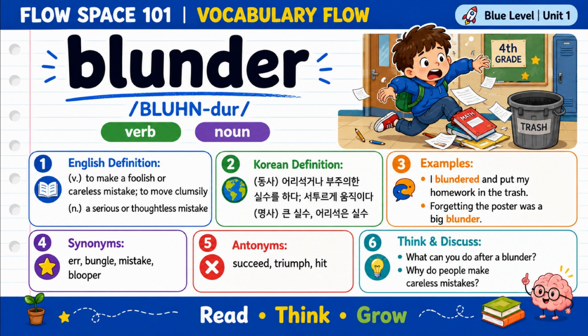Some synonyms for blunder are goof, bungle, and blooper. Some antonyms are succeed, triumph, and hit. Now think about it. What can you do after you make a blunder? Why is it okay to learn from mistakes?